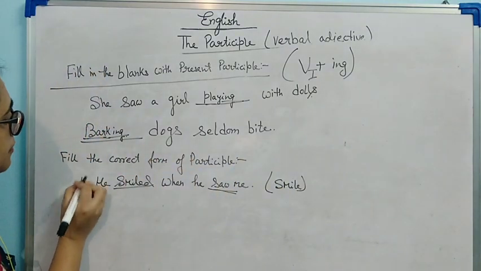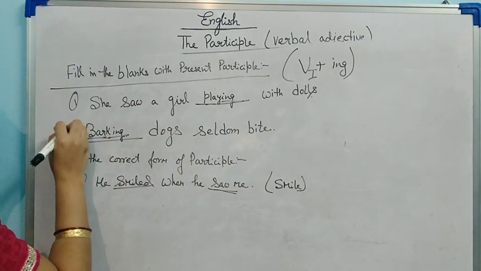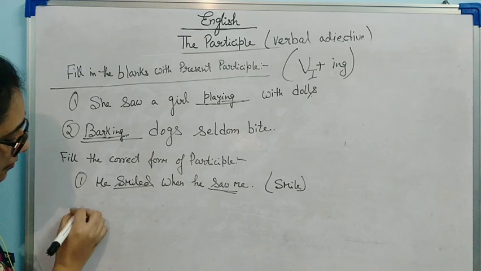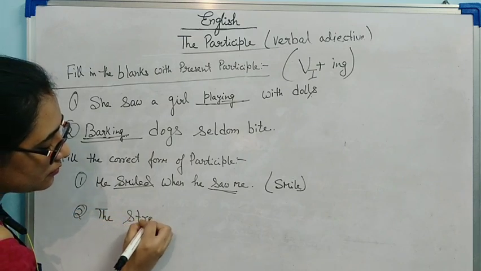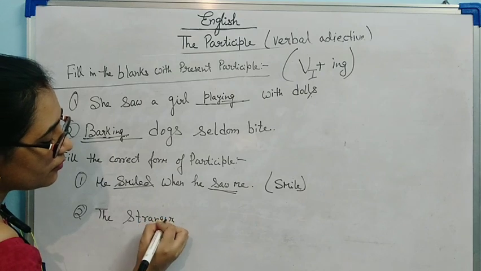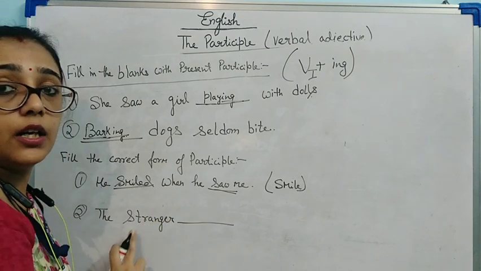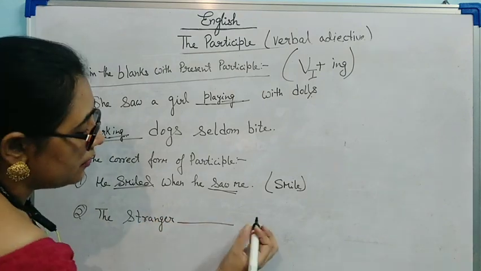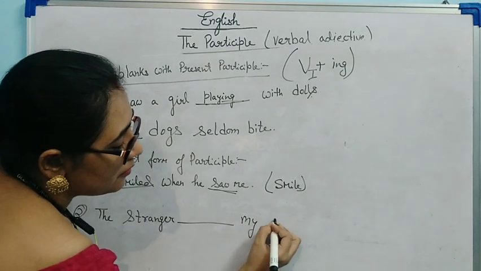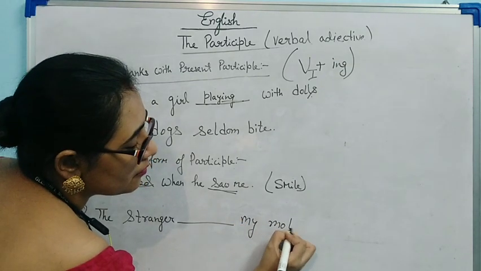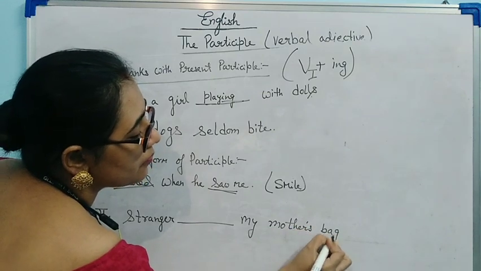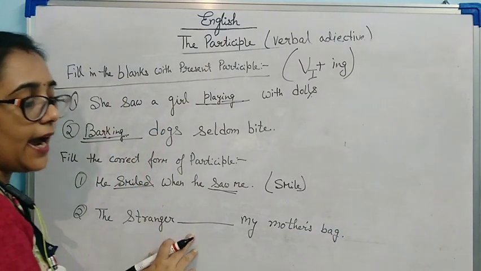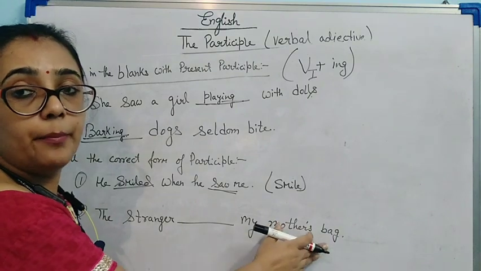Another example. The stranger dash my mother's bag.